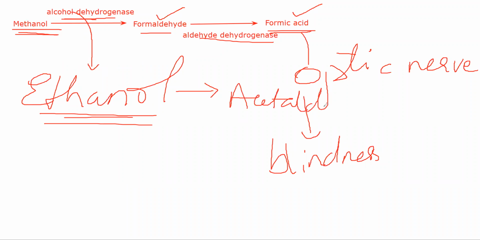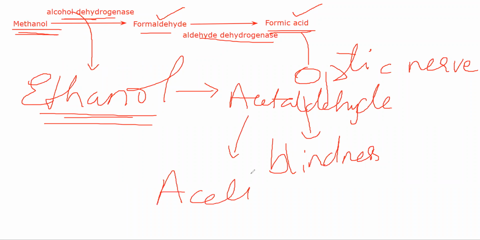This is also not good for your body, but it is not as bad as formaldehyde. Acetaldehyde will finally get converted into acetic acid. So what you are doing is stopping the formation of formaldehyde and formic acid. That is one of the most important things that you can do.